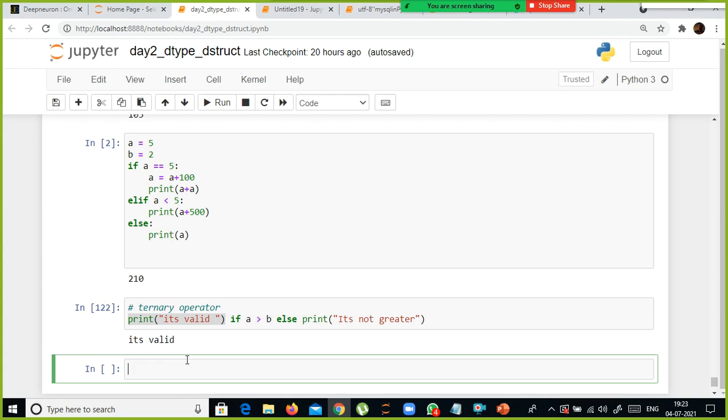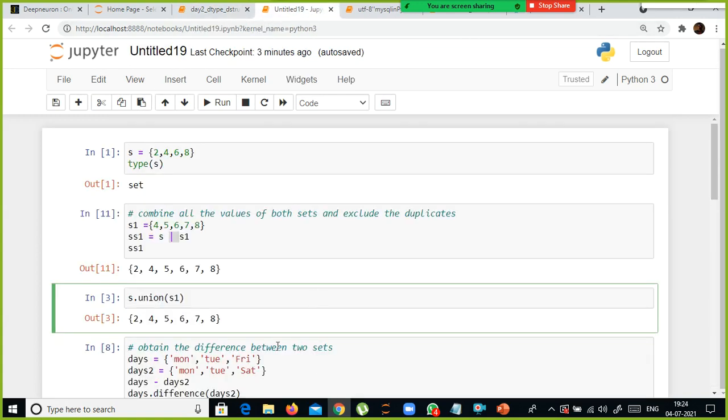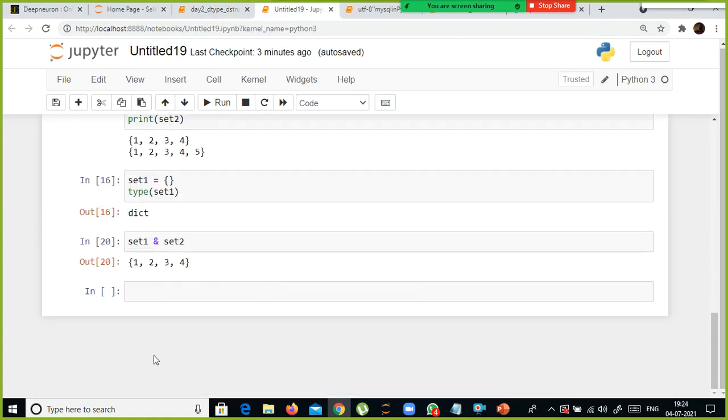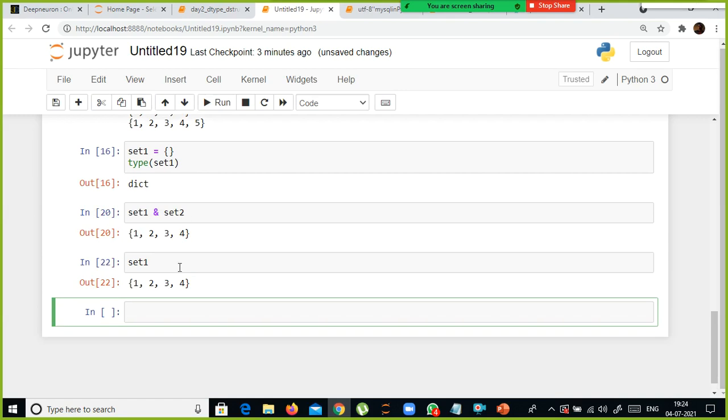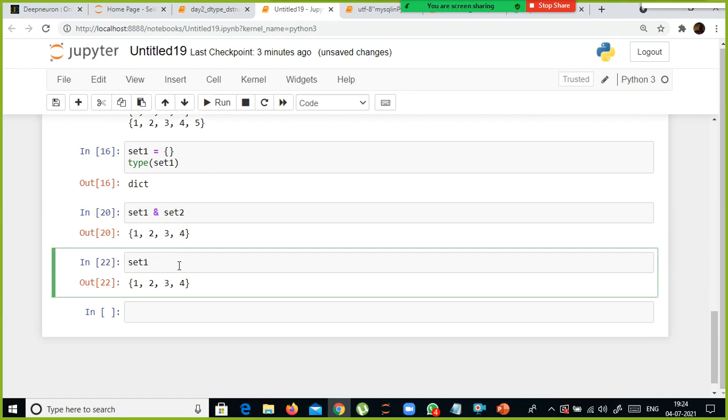And also we have seen in between that I have used loops also, right? So the for loop I used so far. We will see how to use the while loop also. And one second, before that, I just remembered something called frozen set. Set 1, I told you a set is mutable.